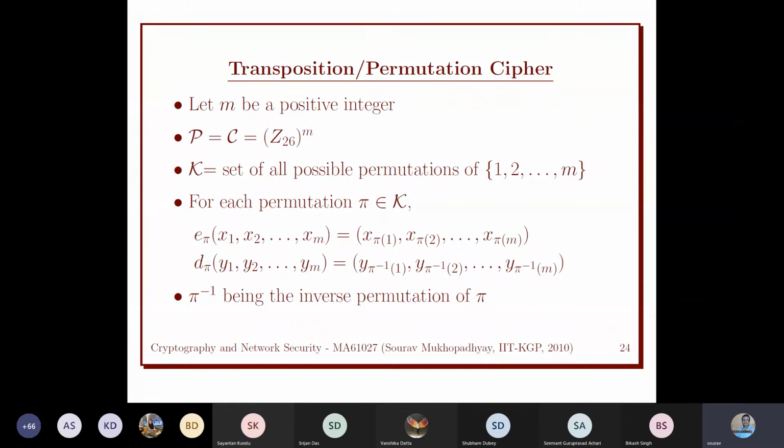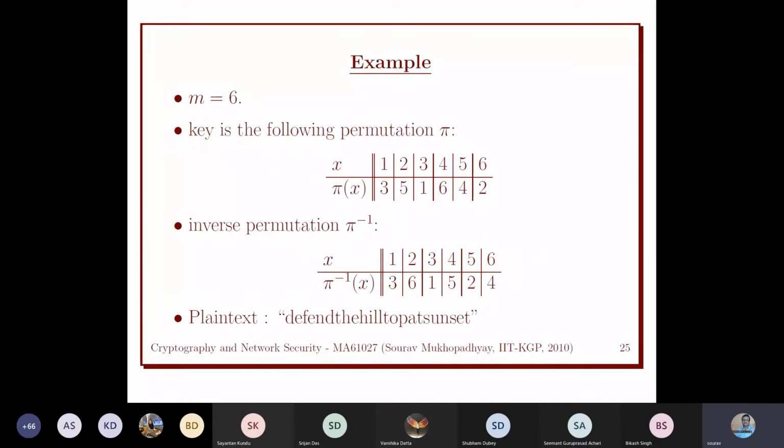We are just shuffling the bits. Yeah. So now we will take this example. We take this permutation, and then the corresponding inverse permutation is this. Because 3 went to 1, that means 1 will go to 3 like this. So you can easily get the inverse permutation.